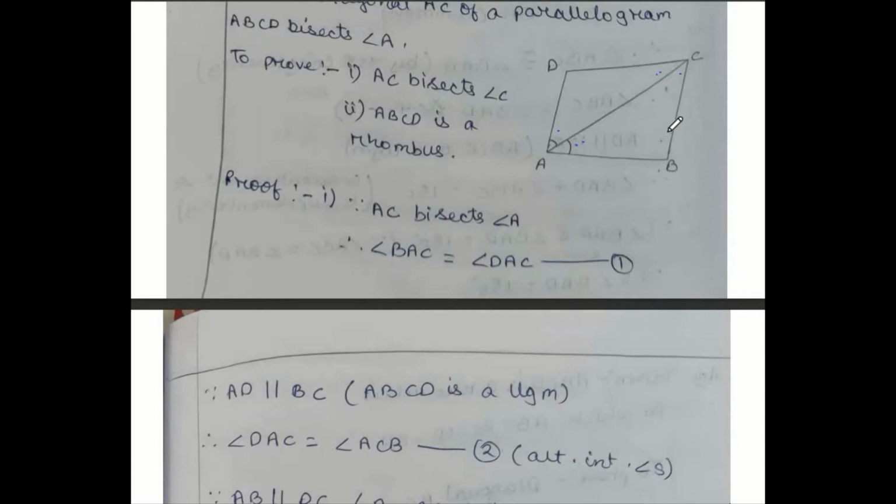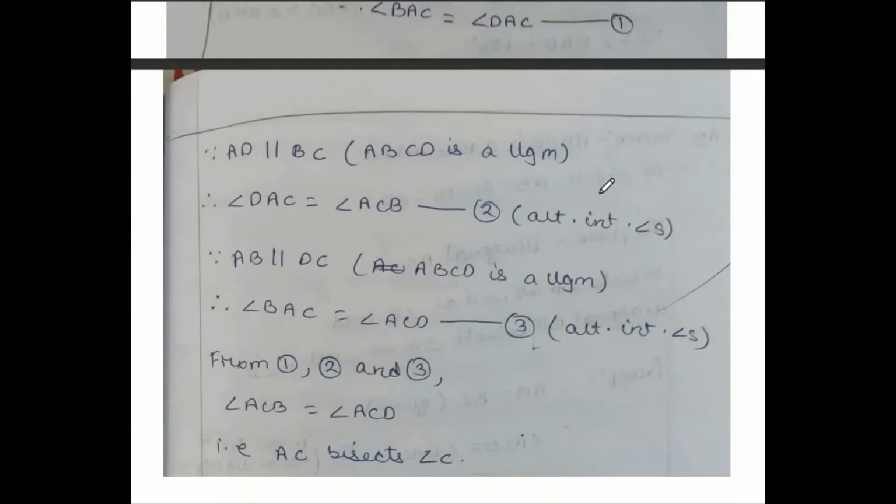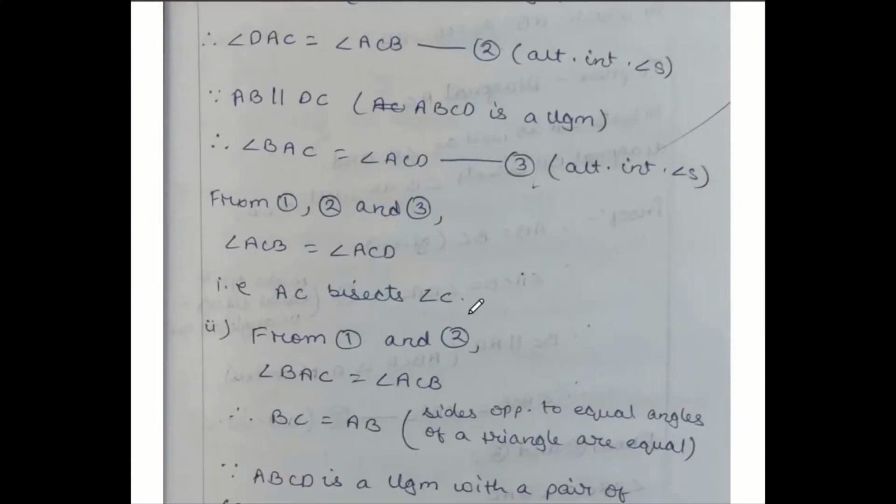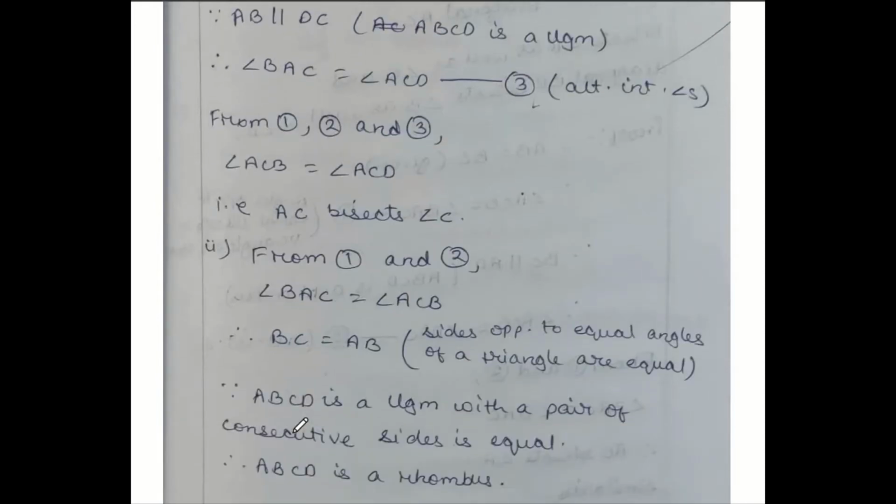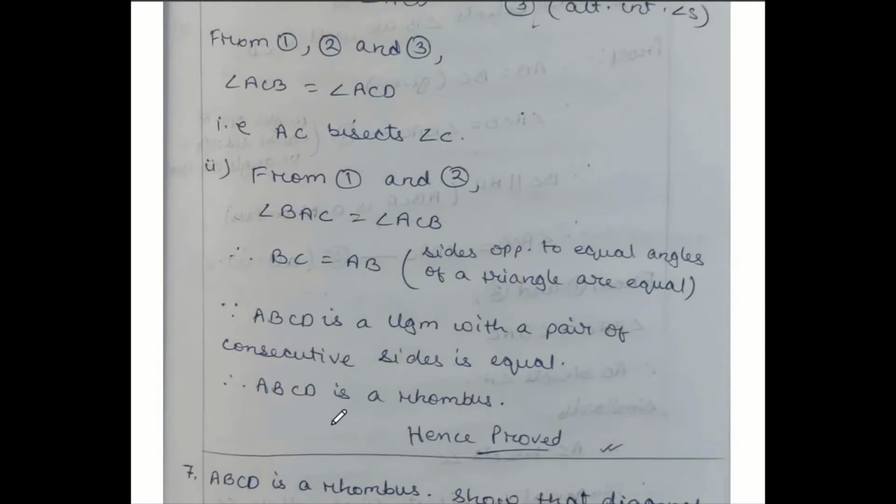That means these two sides will be equal. Therefore BC is equal to AB, since sides opposite to equal angles of a triangle are equal. Now two consecutive sides are equal means it has to be a rhombus. Since ABCD is a parallelogram with a pair of consecutive sides equal, ABCD has to be a rhombus.